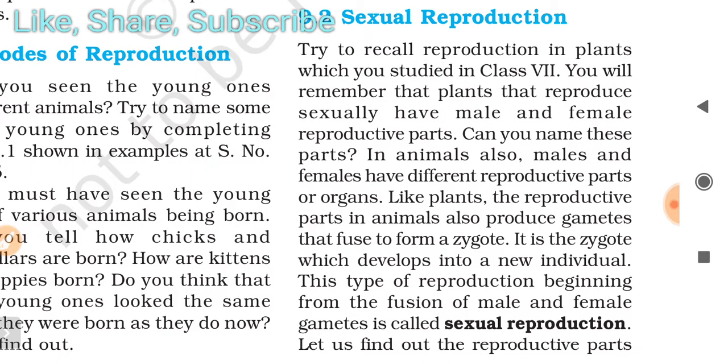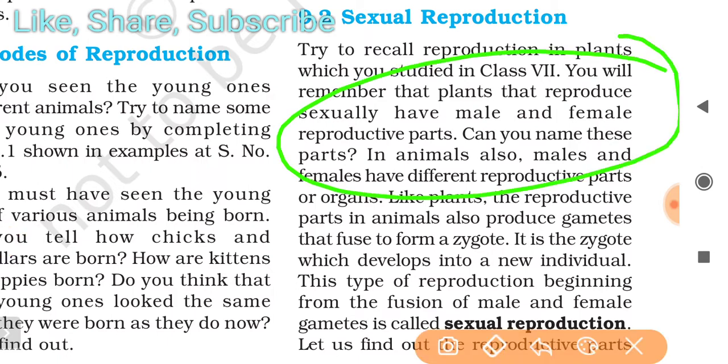Can you name these parts? Can anyone name them? You already read about it in class 7th. What are the male and female reproductive organs of a plant?